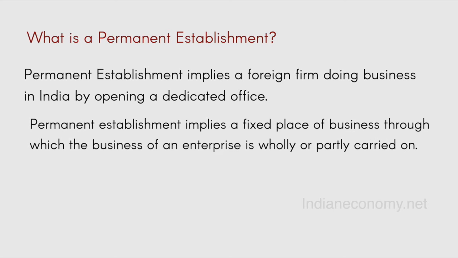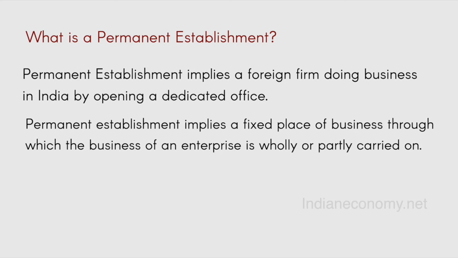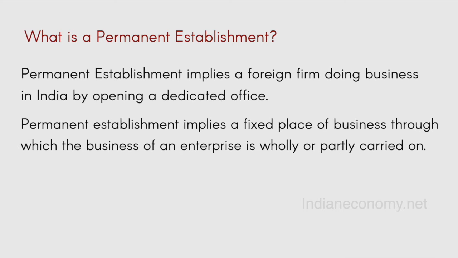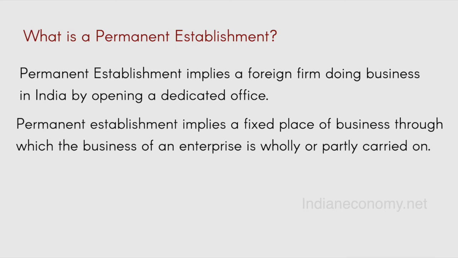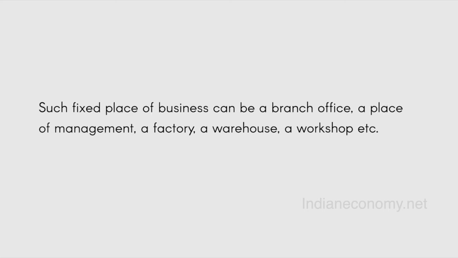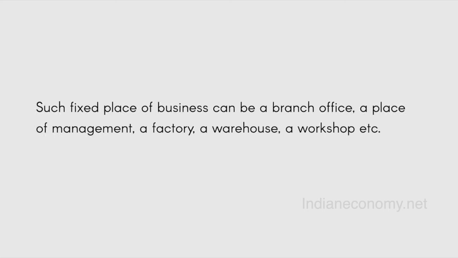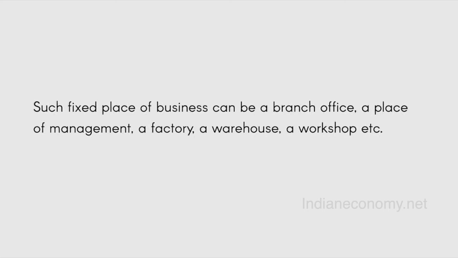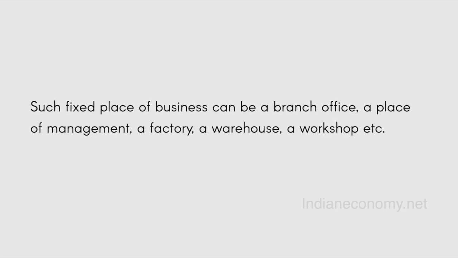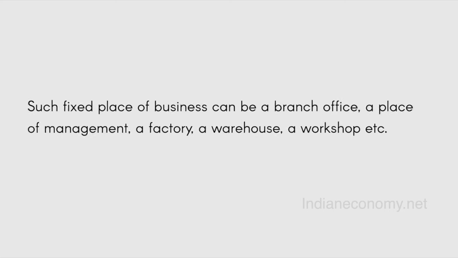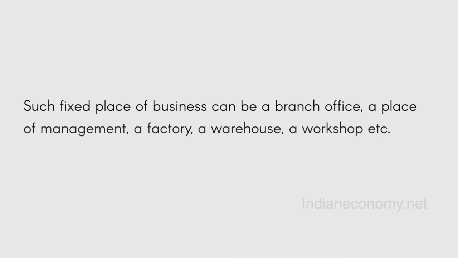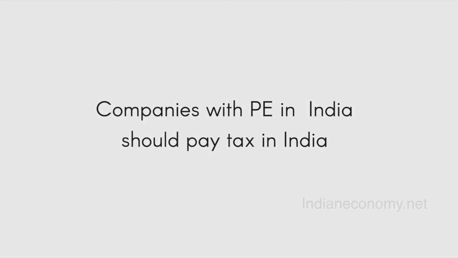Permanent establishment implies a fixed place of business through which the business of an enterprise is wholly or partly carried on. Such a fixed place of business can be a branch office, a place of management, a factory, a warehouse, a workshop, etc. So if a company has a permanent establishment in India, it has to pay tax in India. That is the significance of a permanent establishment.